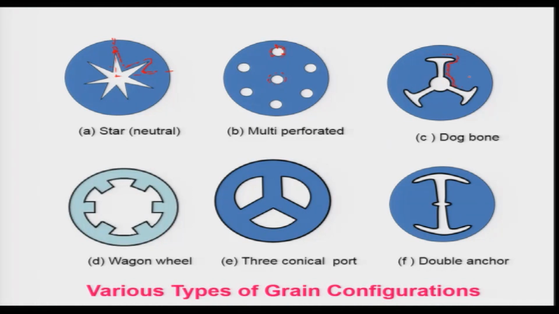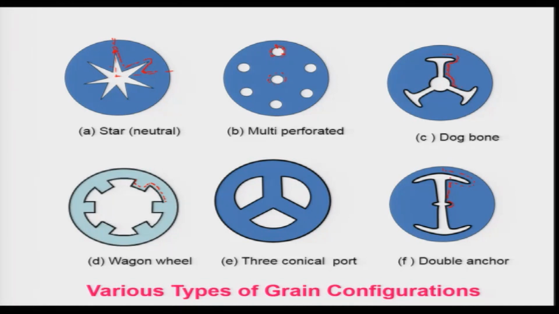This portion will be decreasing and this portion will be increasing, and that will be compensated. Similarly, there is a wagon wheel, in which this portion will be increasing whereas this will be decreasing the surfaces, so that sometimes it will be neutral depending on that. And there are 3 conical ports which can be designed, and a double anchor. This surface area will be increasing and this will be decreasing, so that you will get a surface like that.